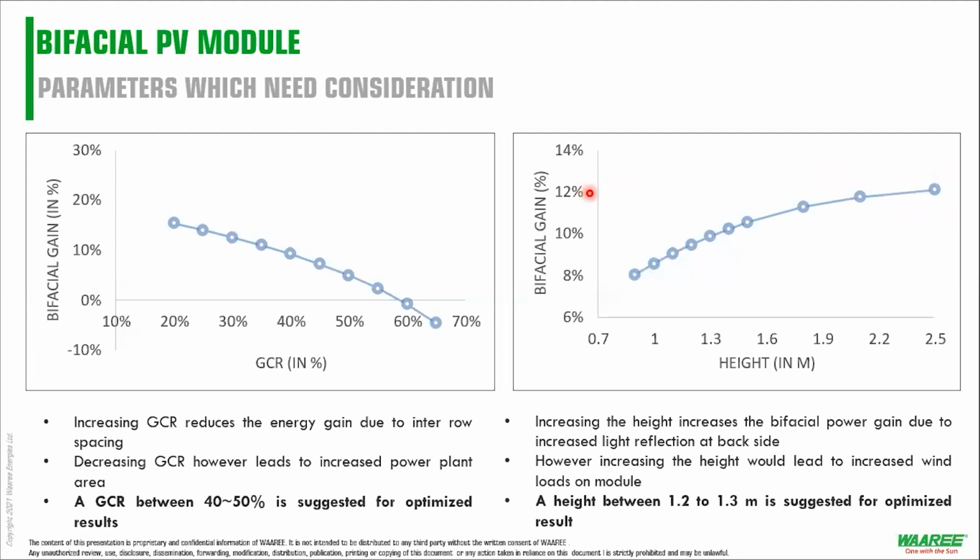But the higher the height, the higher the wind load, and the sturdier the understructure required, right? So there is a balance, or a face-off, between your bifacial gain, your height, and the cost of your MMS, of course. So as a module manufacturer, this is just a suggestion, and we tell you to keep your height between 1.2 to 1.3 meters. That's how you have a good bifacial gain somewhere between 9% and 10%, right? And you're also offsetting the cost of sturdy MMS, right? But of course, this is location dependent. We had taken this for a specific location, right?